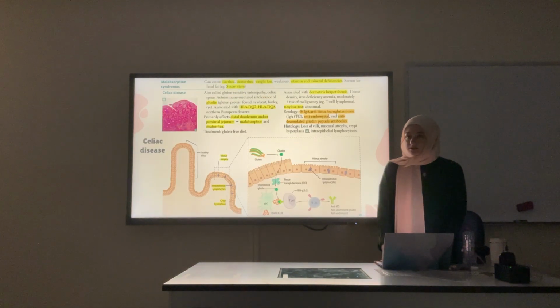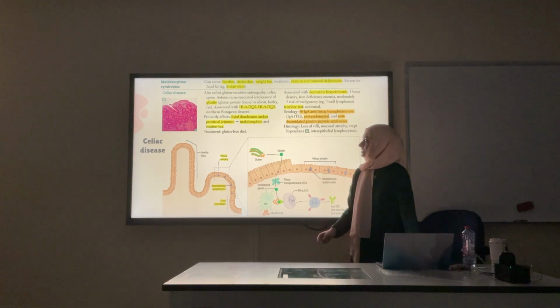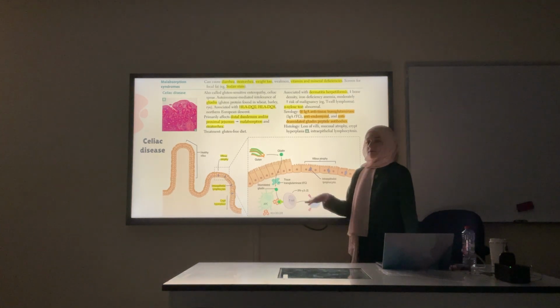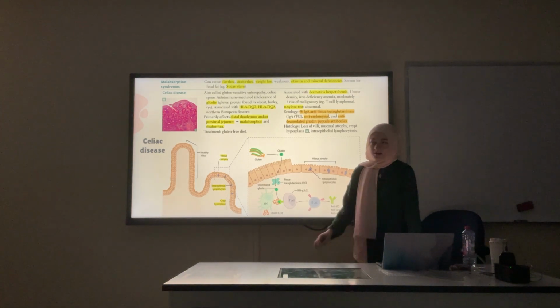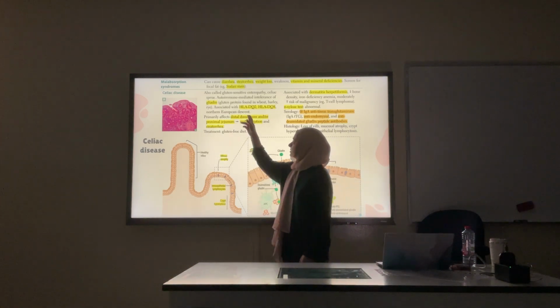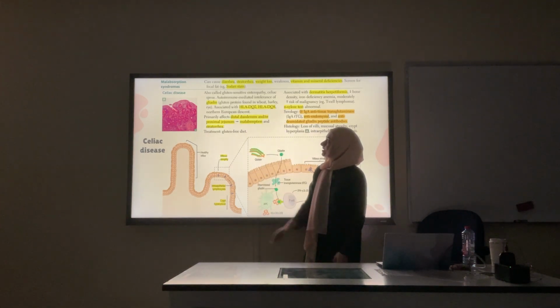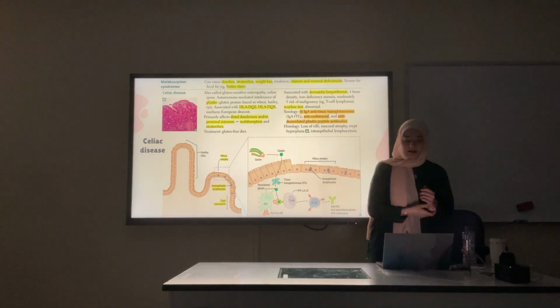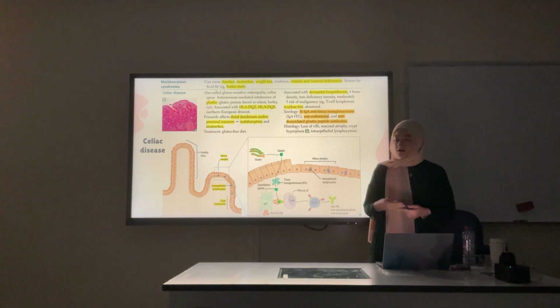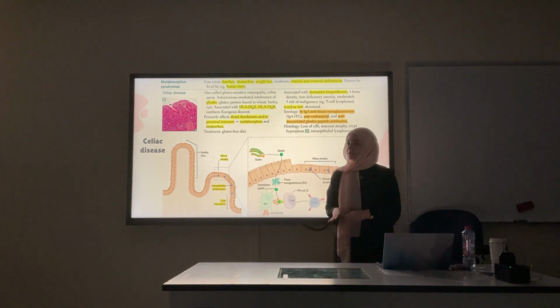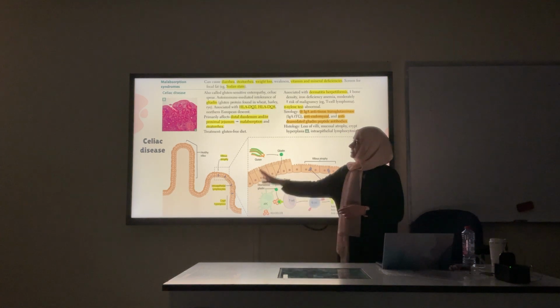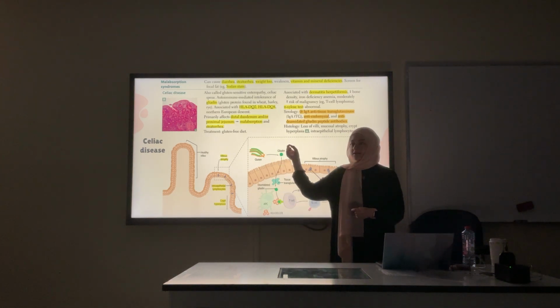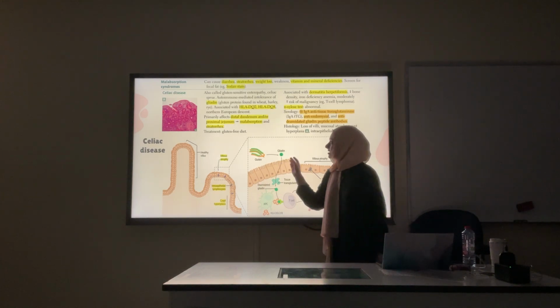Celiac disease will be explained further in the hospital lecture, but you should know that it's an autoimmune mediated disease. People susceptible to it have HLA-DQ2 and HLA-DQ8, and they usually present with malabsorption. They have diarrhea, steatorrhea, weight loss, and mineral deficiencies. Which part of the small intestine is mostly affected in celiac? The duodenum and the proximal part of the jejunum.